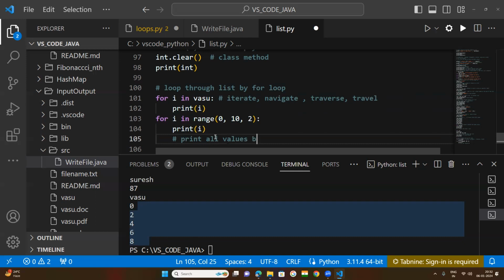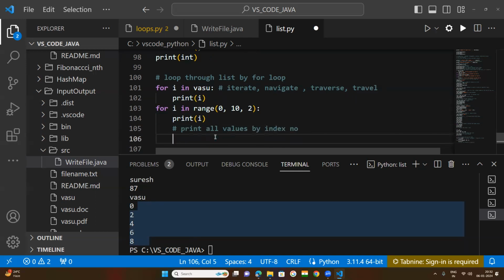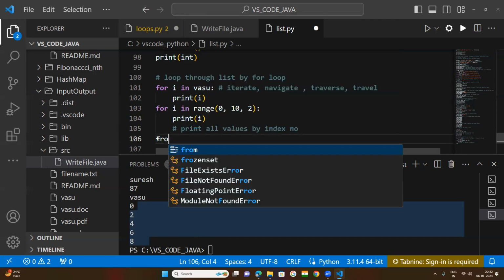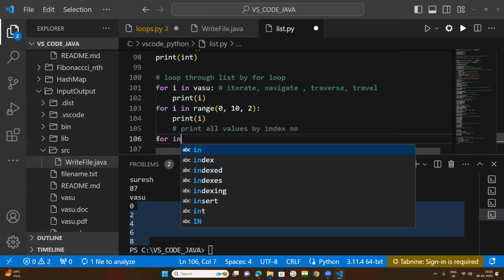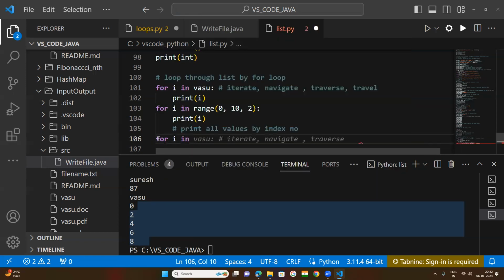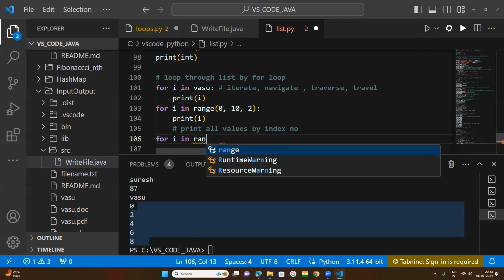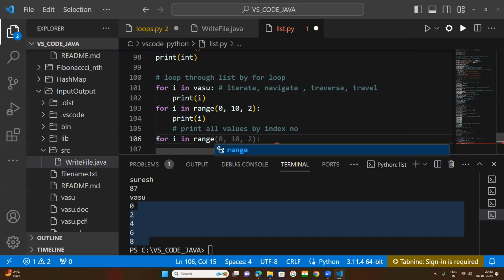For this, we will use the same for loop here. You use the same range function: for i in range.